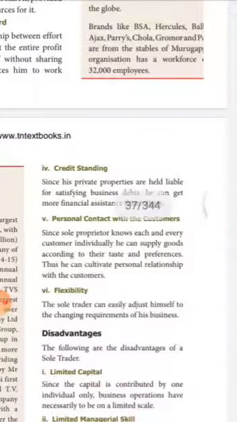Next, the fourth point is credit standing. Since the private properties are held liable to satisfy the claims of the creditors, in that case, he can get more financial assistance from outsiders. That is, the creditors are ready to give more credit to the sole trader.